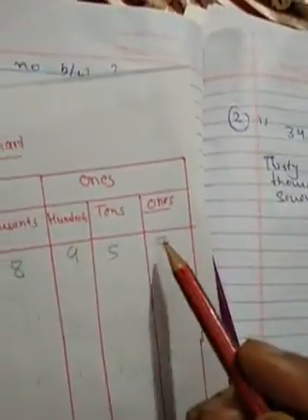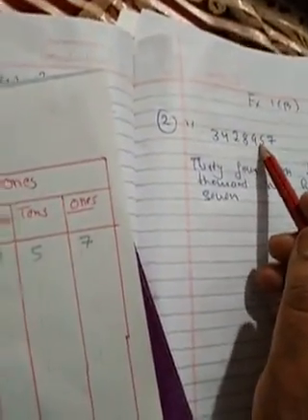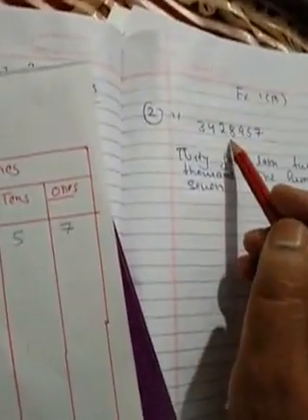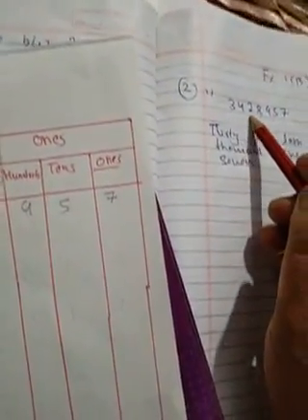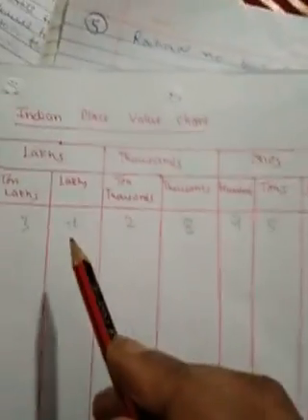First is our 7, so we put 7 in the ones place. Then it is 5, so we put 5 in the tens place. Then it is 9, put in the hundreds place. Then 8 will come on the thousands place. Then 2, which will come on the ten thousands place. Then 4 will come on lakhs and 3 will come on ten lakhs.